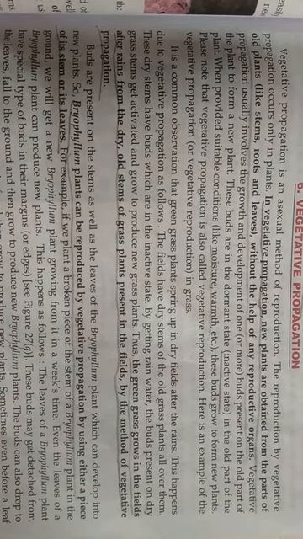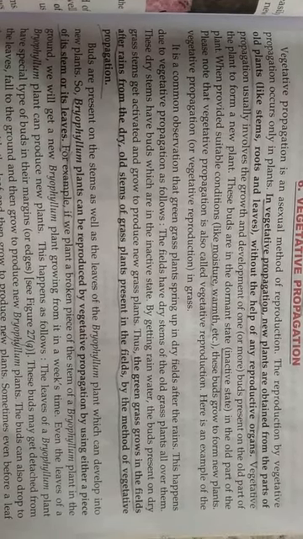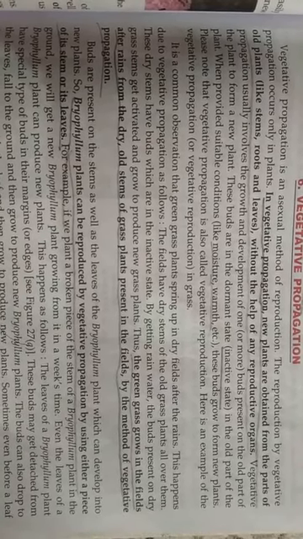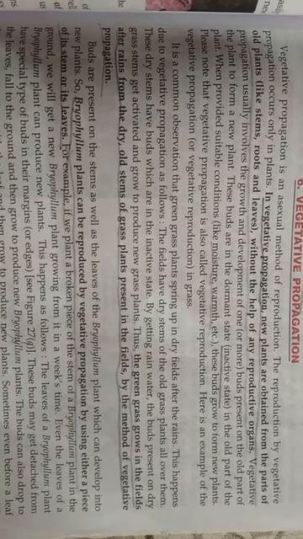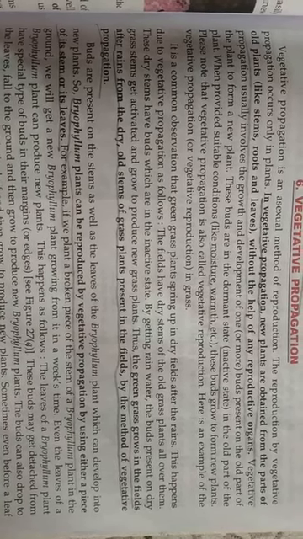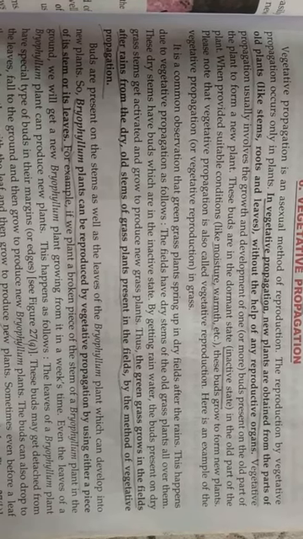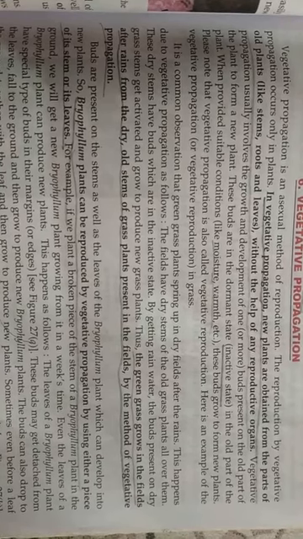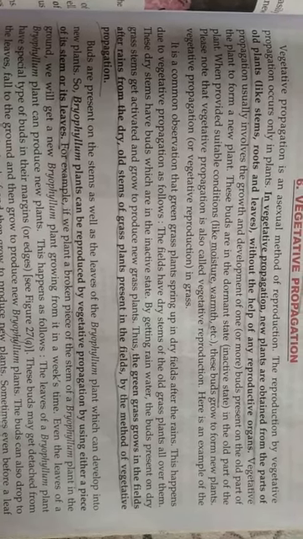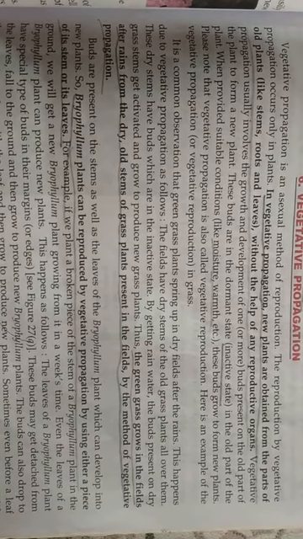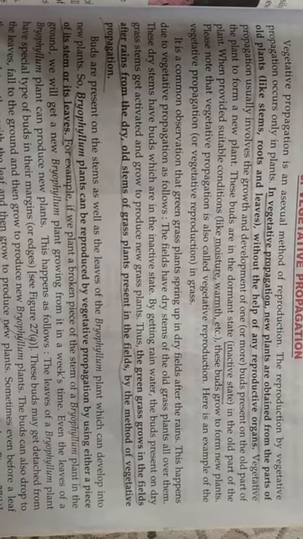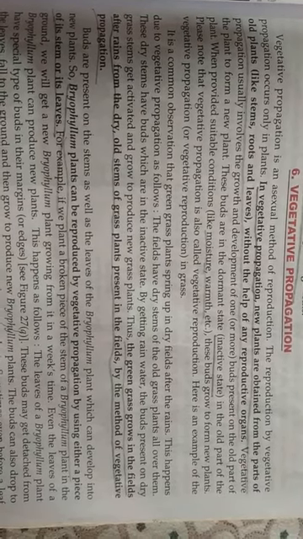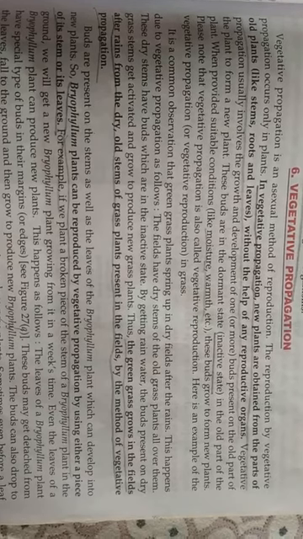Because we can't get the seeds, the plants are going to be addicted to this method, where the vegetative parts like the stems, roots and leaves are working as the reproductive parts. So there are no particular reproductive cells or organs. Vegetative propagation usually involves the growth and development of one bud present on the old part of the plant to form a new plant.